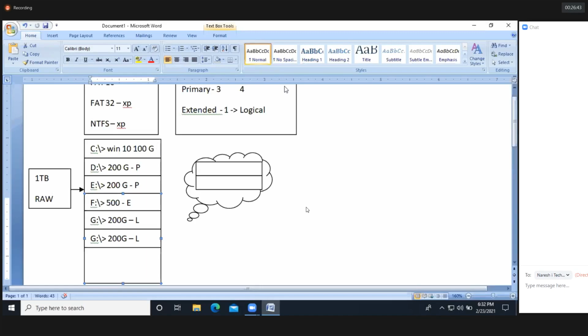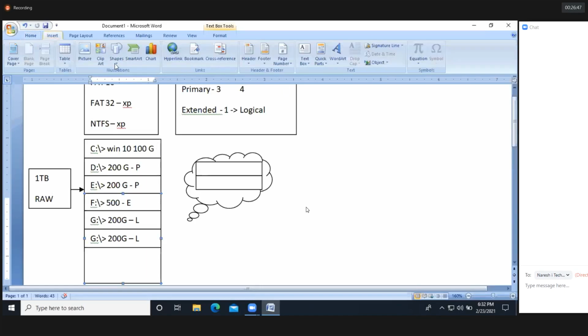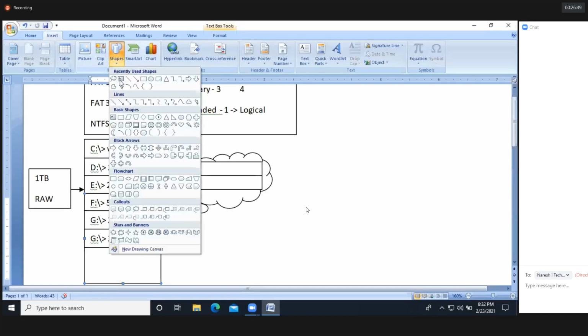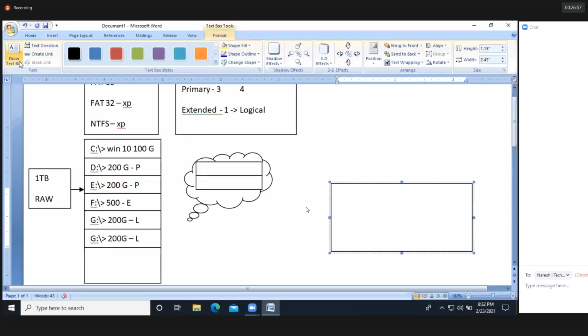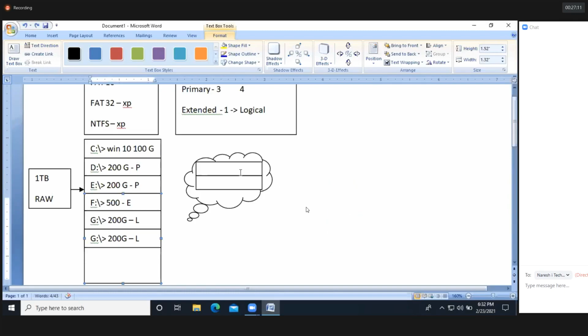So let's see here. Coming to the Linux partition table. This is our Linux partition table. We have one partition called MBR. The first partition is MBR, and automatically it will be created. So MBR. Clear?